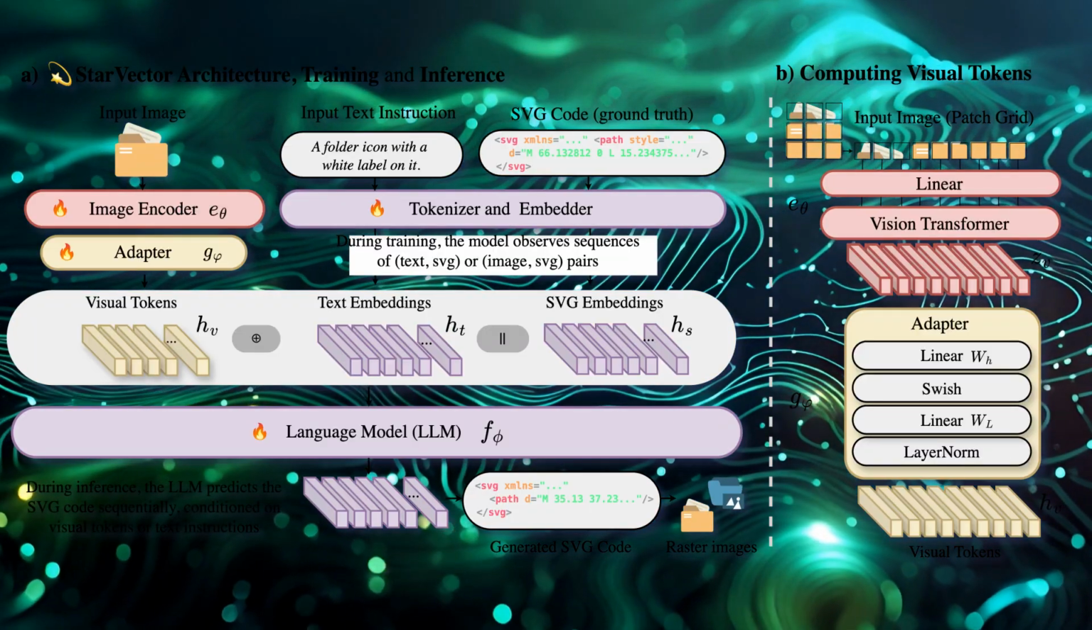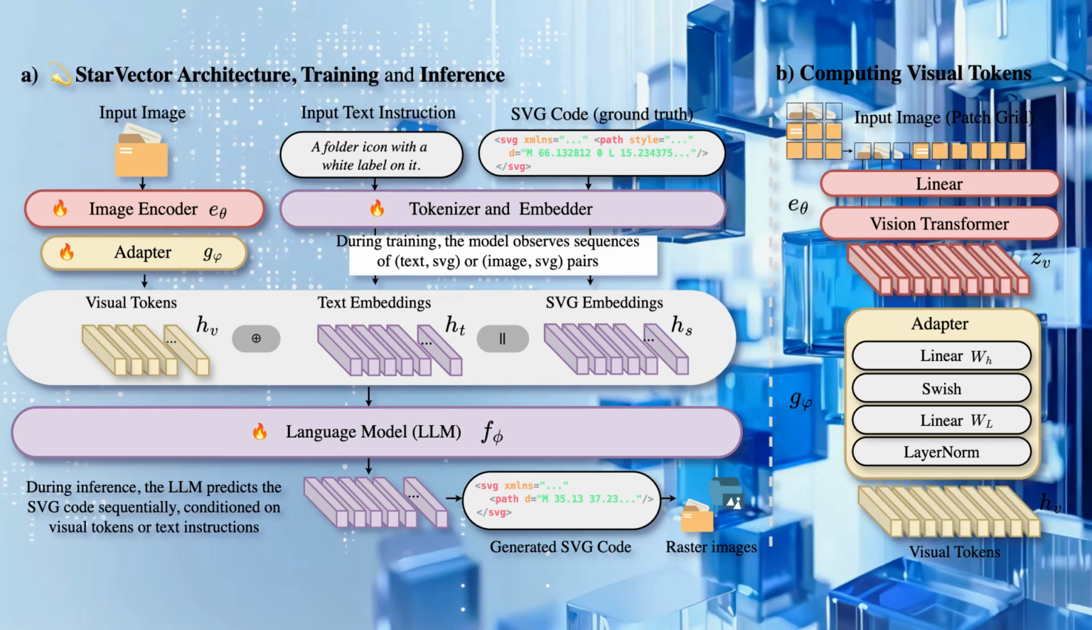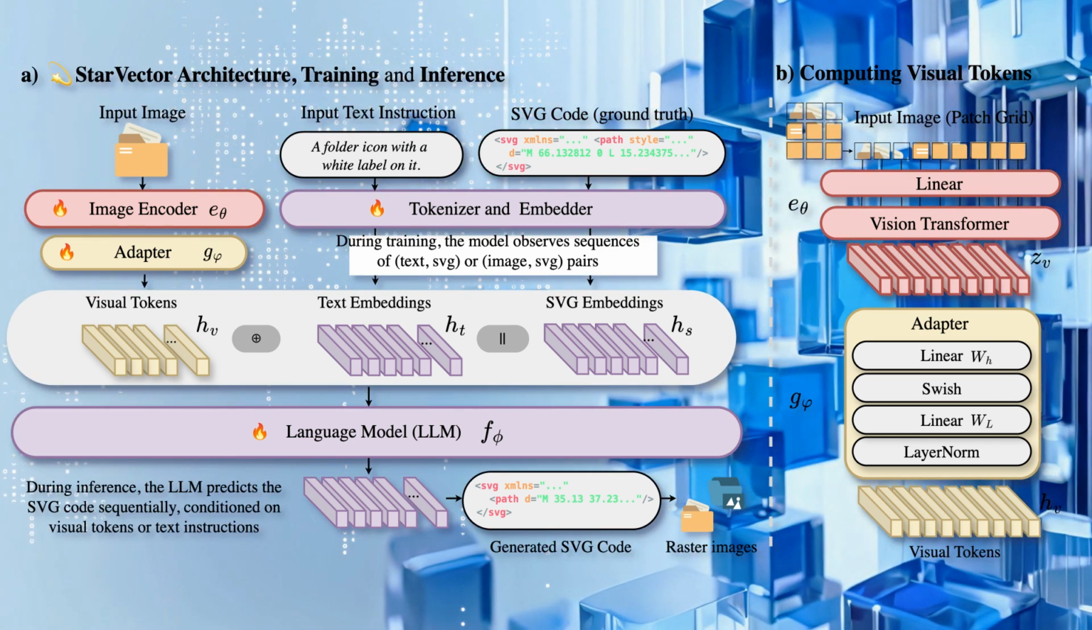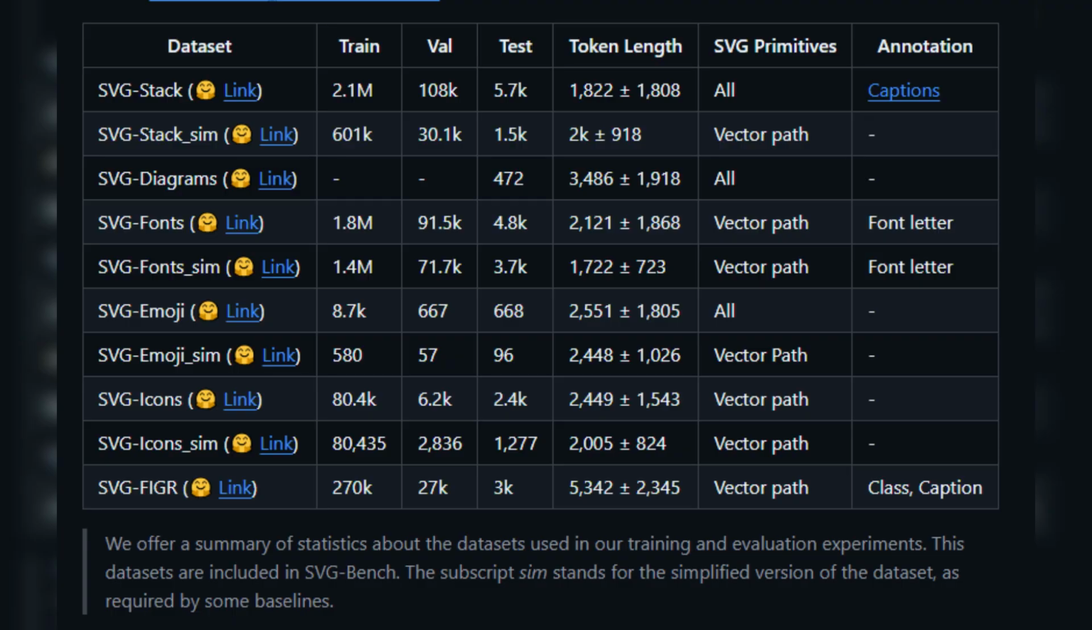How it works. Powered by vision encoders and StarCoder, StarVector processes images into visual tokens or directly translates text into SVG. It's trained in 2 stages, pre-training on SVG stack, fine-tuning on specialized datasets like SVG fonts and SVG icons.